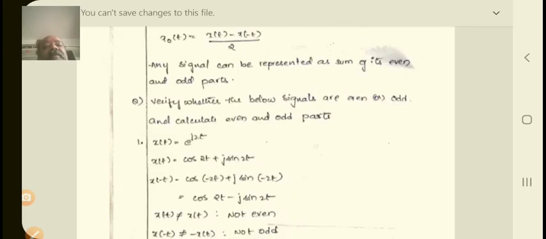Similarly, xo of t, the odd function, is x of t minus x of minus t, divided by 2. These are the equivalent formulas for the even and odd parts. Any signal can be represented as the sum of its even and odd parts. Now verify whether the signals below are even or odd, and calculate the even and odd parts.